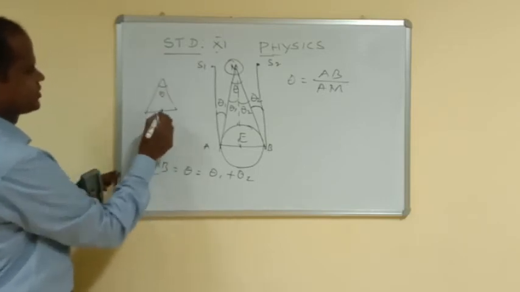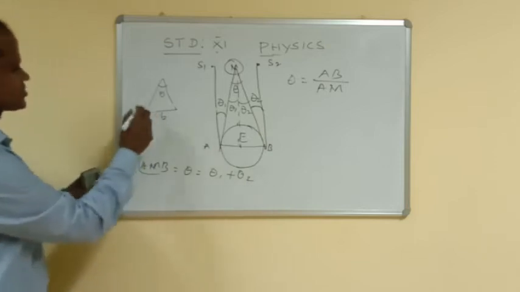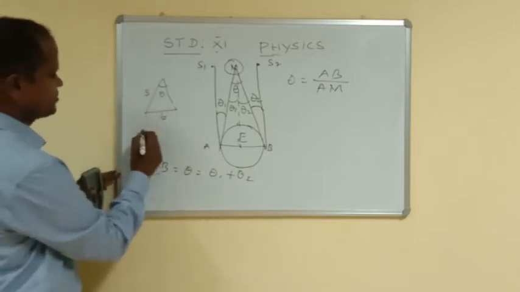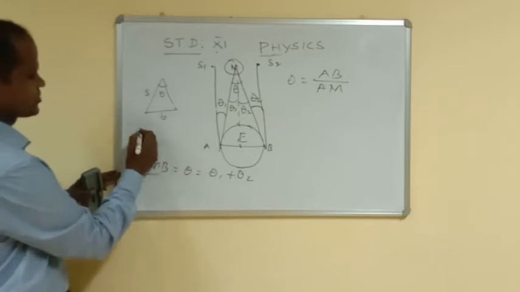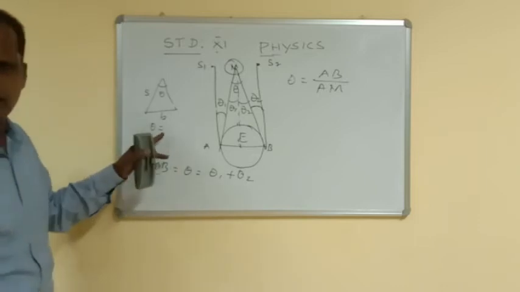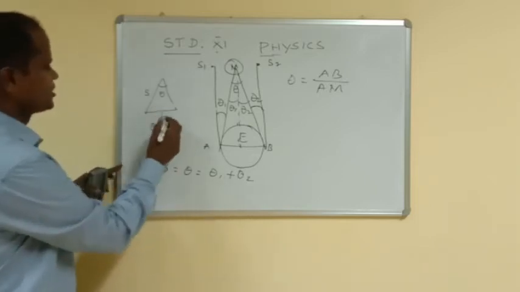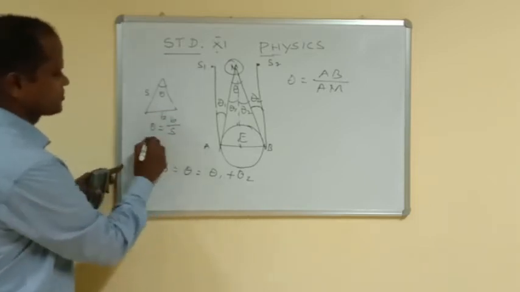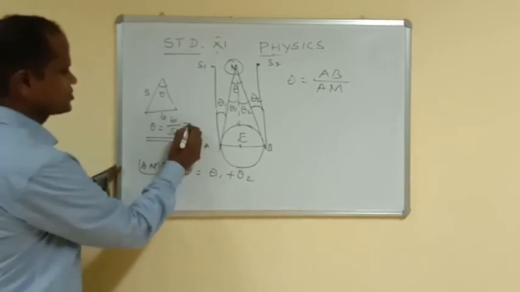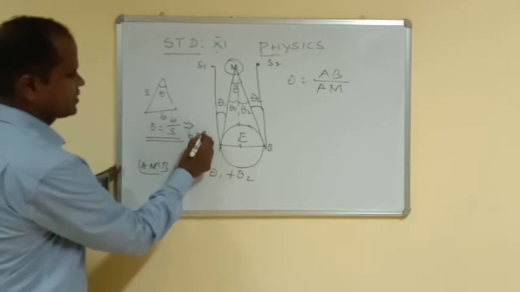This is B. So what is this distance S? Opposite side, sin theta is equal to theta, that is a small angle. Theta is equal to opposite by hypotenuse. So B is equal to S theta.